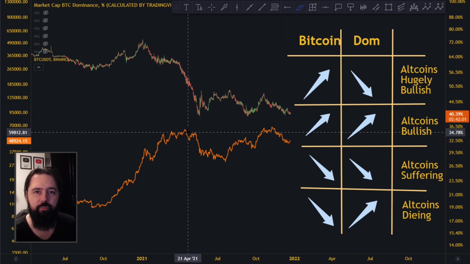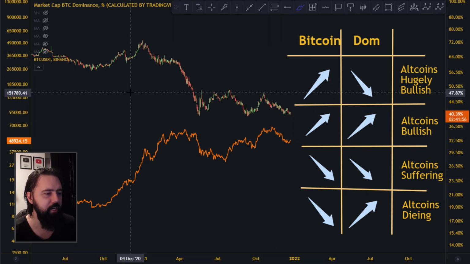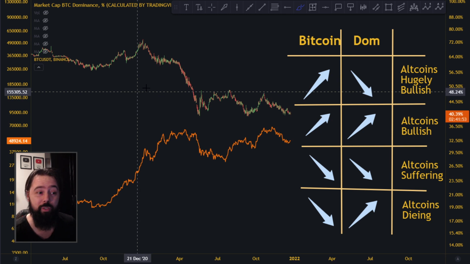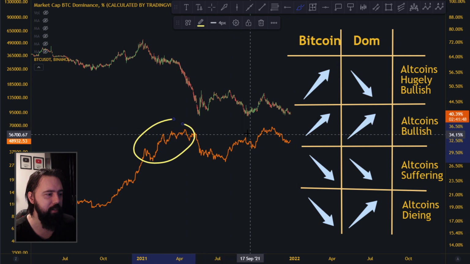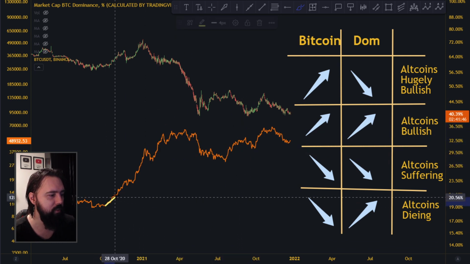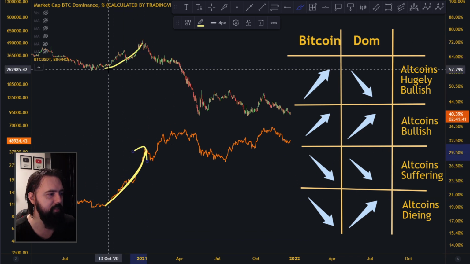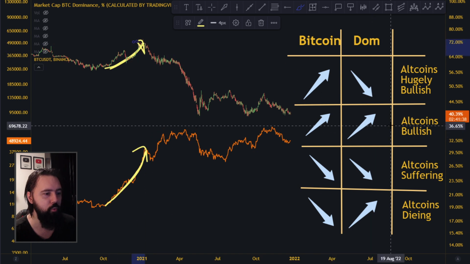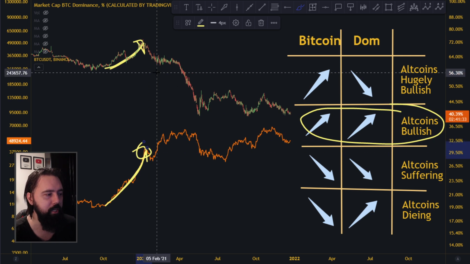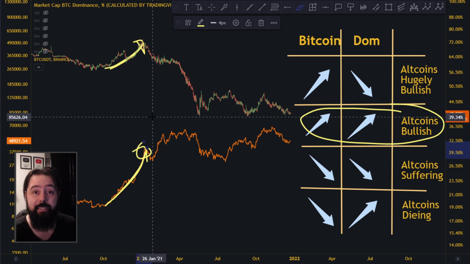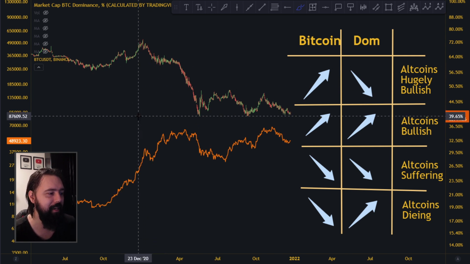I'm going to show you, we won't go too far back, just over here, 2 times where we actually had altcoin season, altcoins hugely bullish. The first part is up here and the second part is up here. So see here, once we started going towards the upside, we have Bitcoin going towards the upside, and the dominance goes towards the upside. So altcoins are bullish all the way up to this point up here. So this is good, but this is not alt season, because what we want is for Bitcoin to still be bullish, but altcoins to gain en masse.